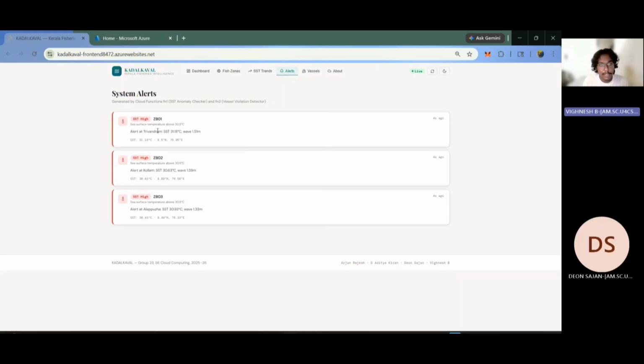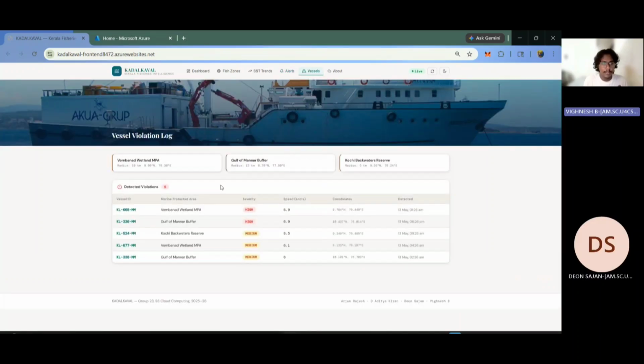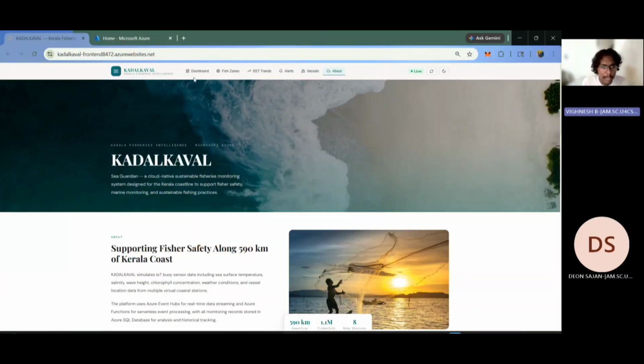Like you can say there's an alert at Trivandrum. The system will give us an alert if this area is not safe. And you can see here the vessels that are currently in the water. If a vessel has a higher speed or crosses a specific zone, we'll alert here that the severity is high, and we will see the dates of when they crossed a specific area. So that's how the UI works. Thank you so much.